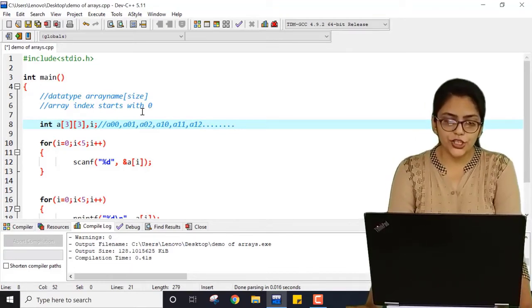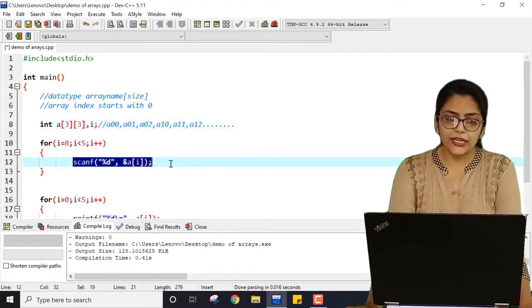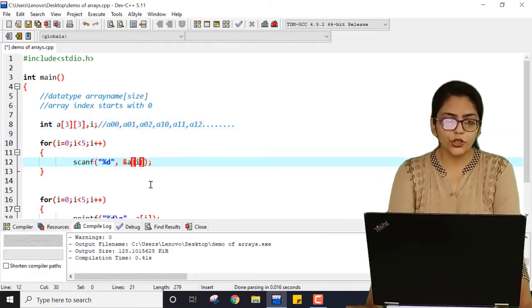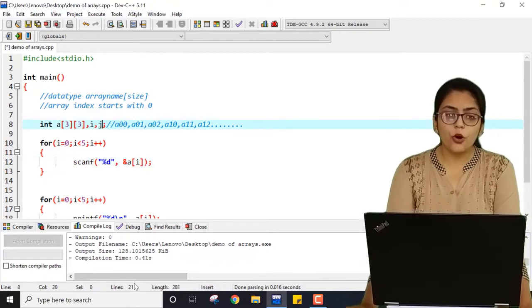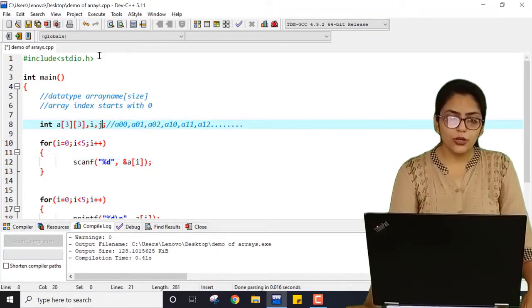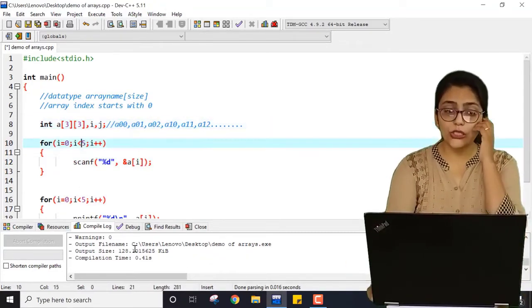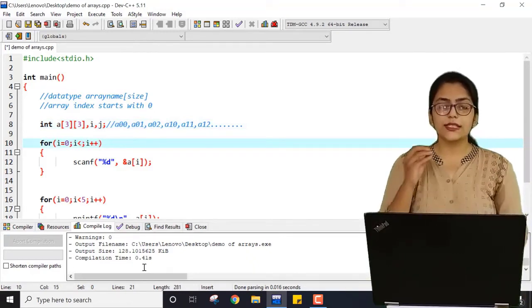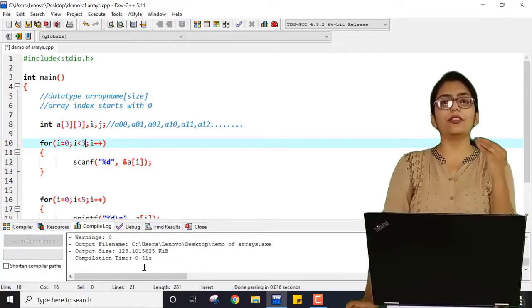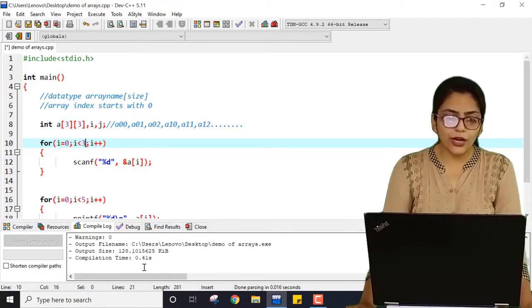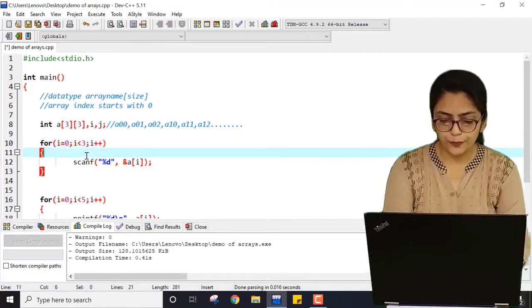So what will be the change here? Can I directly write A of i only? No. I have to declare another index, which is j. For row 0, the loop will go from 0 to 3. Now for each row, I have 3 columns. So I have to write a loop inside a loop.